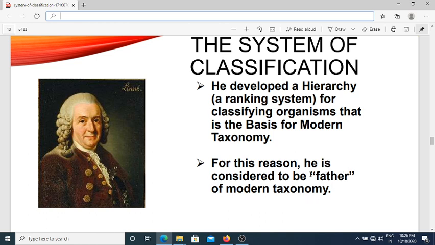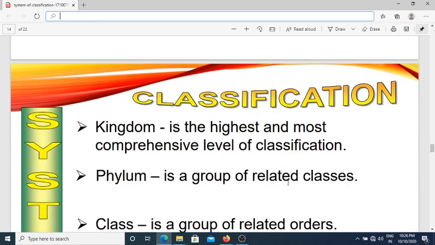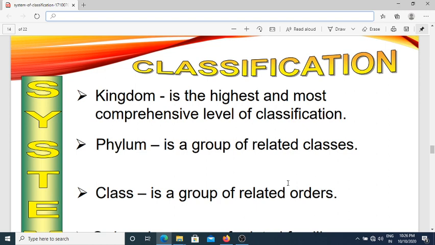This is the most important question asked in the examinations. Who is the father of taxonomy? That is called the Carl Linnaeus. He classified the animals in different layers. What are those layers? The first one is called the kingdom.